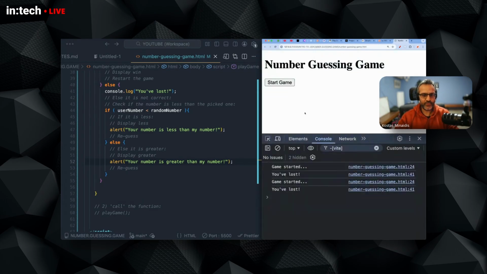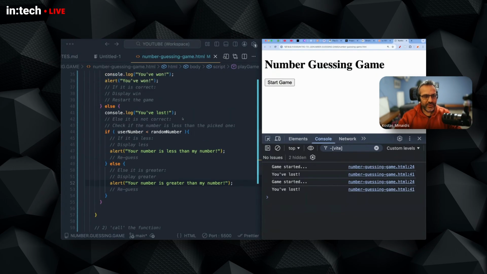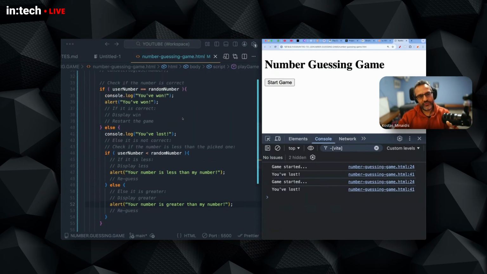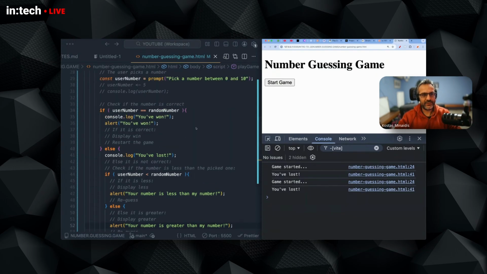But the problem at this point is that the game stops here, right? The idea is to give the user a few guesses, so not just lose with the first guess. So now I have to create another function that will become reusable code that will give the user the ability to guess and guess and guess again.